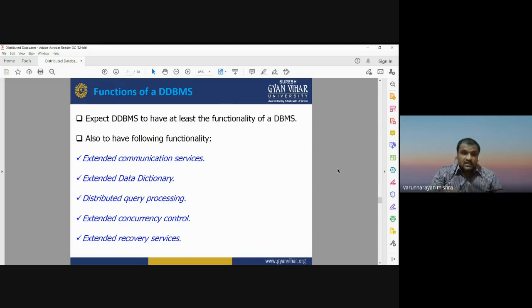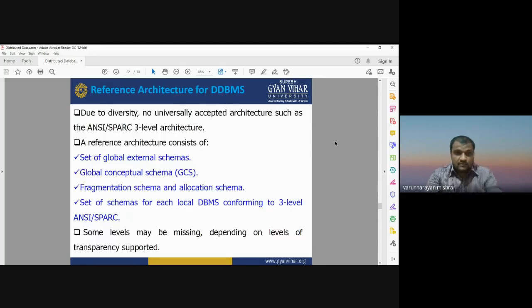You can perform queries over a distributed database. You can perform recovery from a distributed database. You can also perform concurrency control over the distributed database. So multiple databases may be accessed, queried, or recovered at the same location by some global database management system. These are the important functions of a distributed database management system. Okay, moving to the next slide.